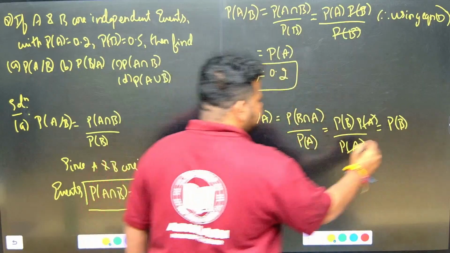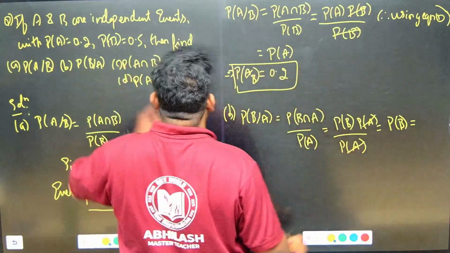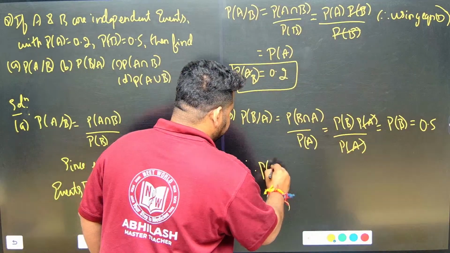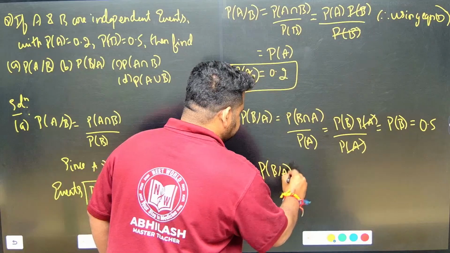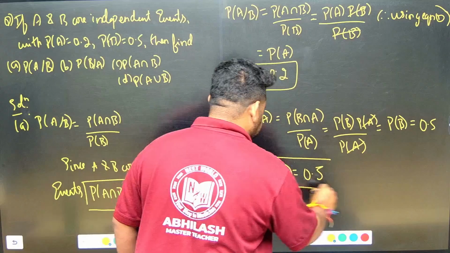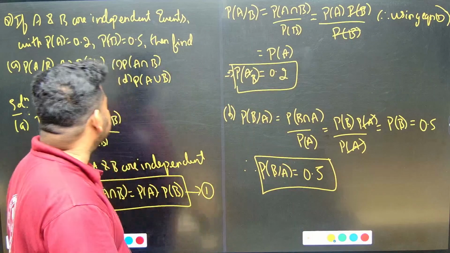So P of B, what is the value, friends? The value is 0.5. Therefore P of B by A is nothing but equal to 0.5. We got the answer, clear. We got the answer for the 2 sub questions.